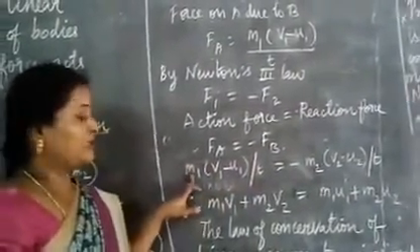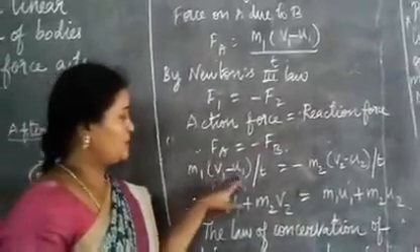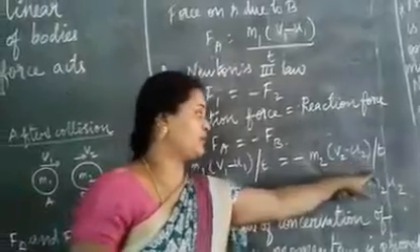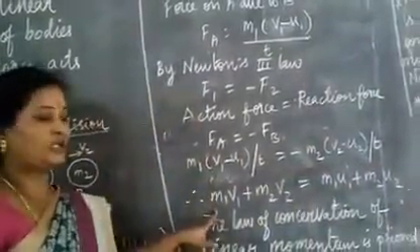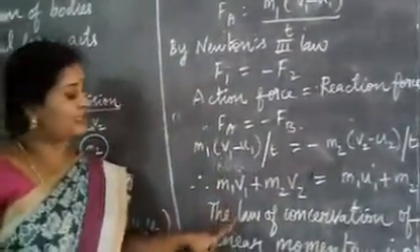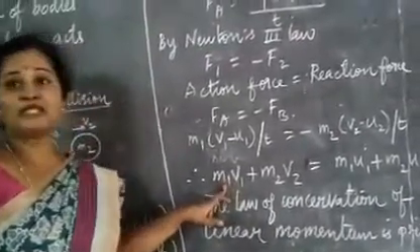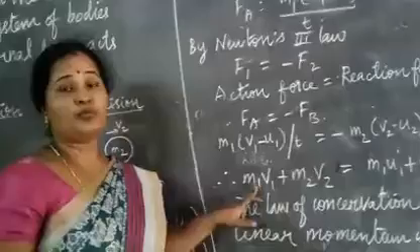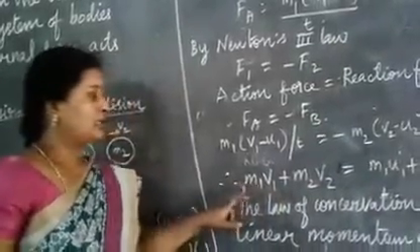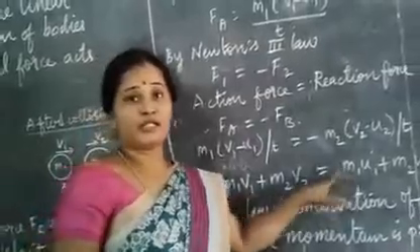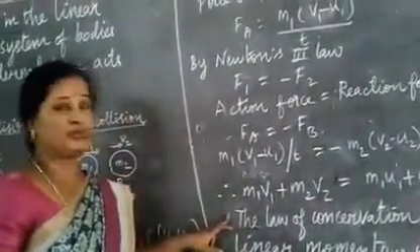So here m1 into (v1 minus u1) by t is equal to minus m2 into (v2 minus u2) divided by t. So the law of conservation of linear momentum is proved: m1v1 plus m2v2 after collision is equal to before collision. That means before and after collision both are equal. This is called conservation of linear momentum.